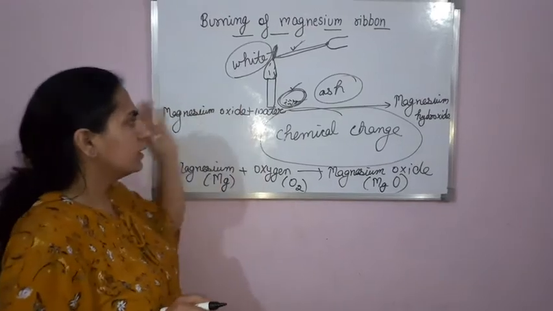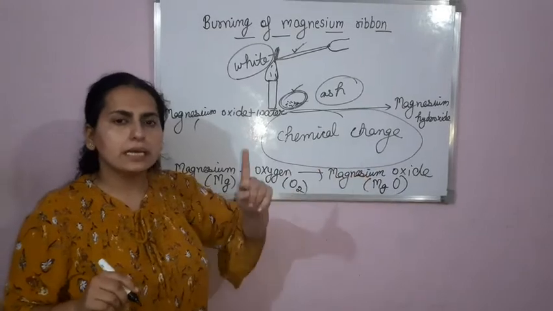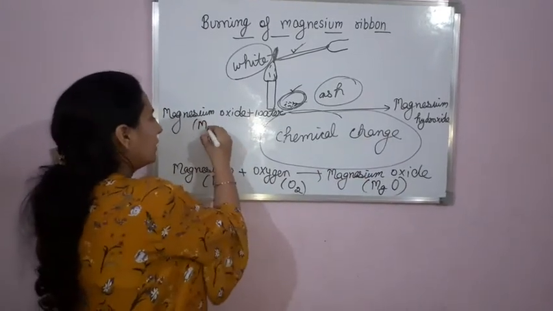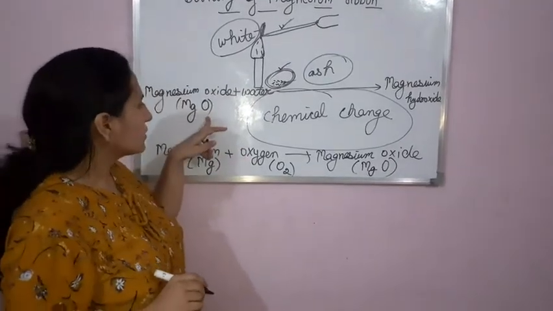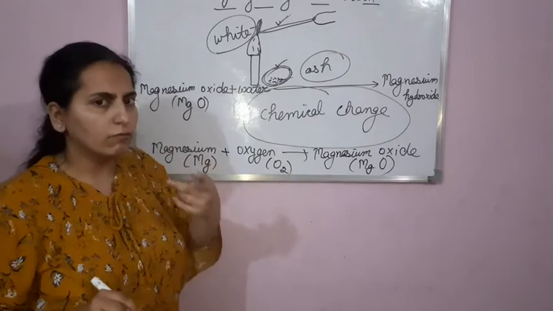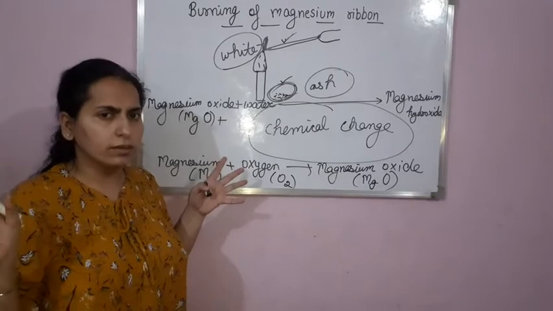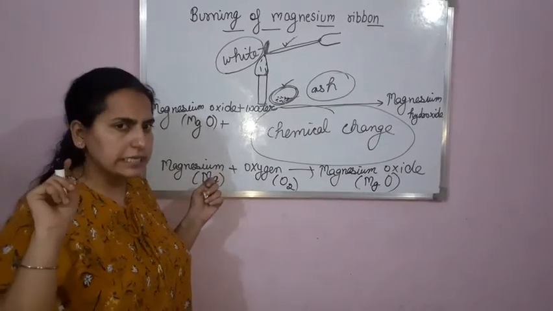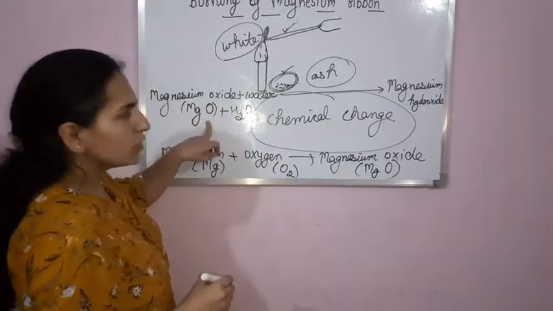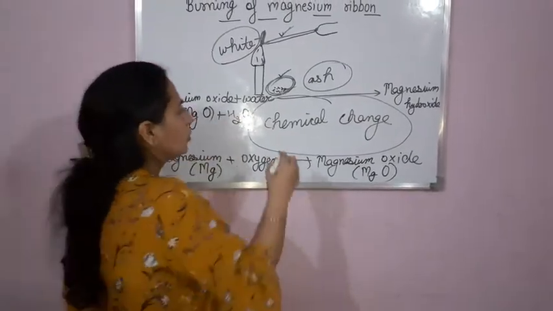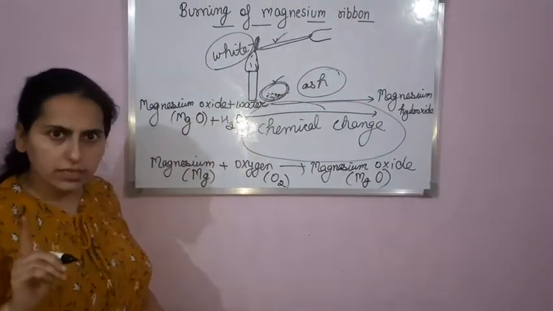Now I am telling you the formulas. The formula of magnesium oxide, I told you, is MgO. Now what is the chemical formula of water? You had also done this. Yes, it is H2O. So when MgO is mixed with H2O, it results in the formation of magnesium hydroxide, right?